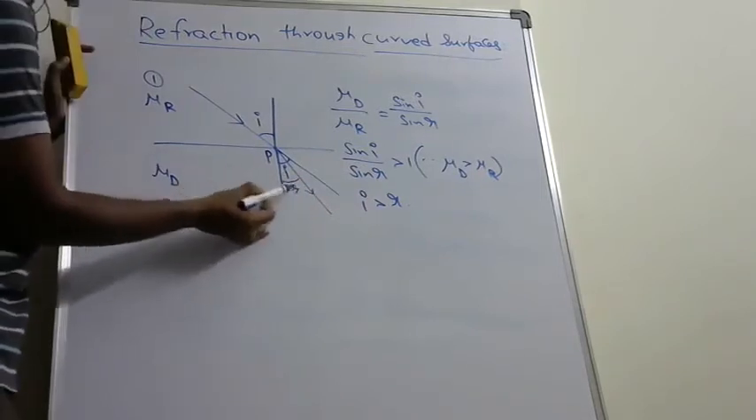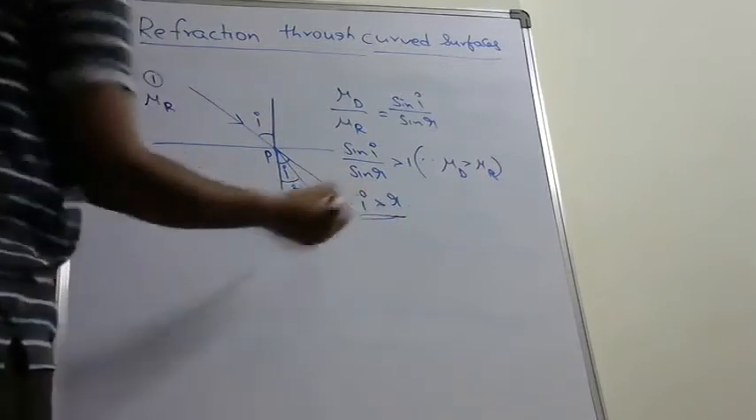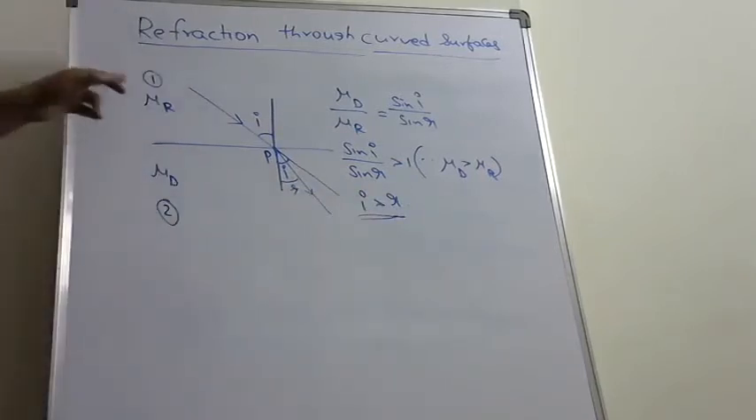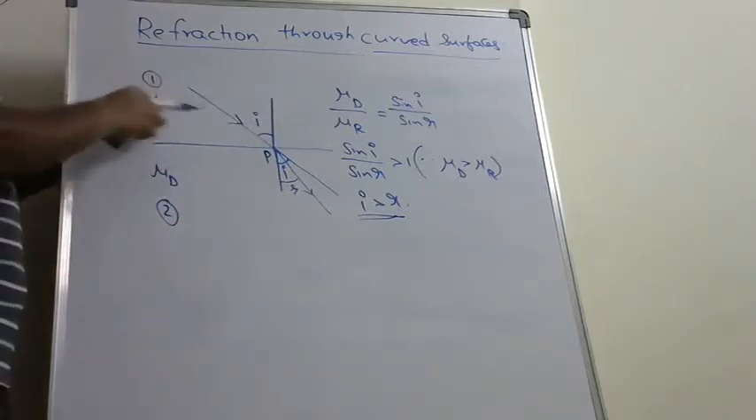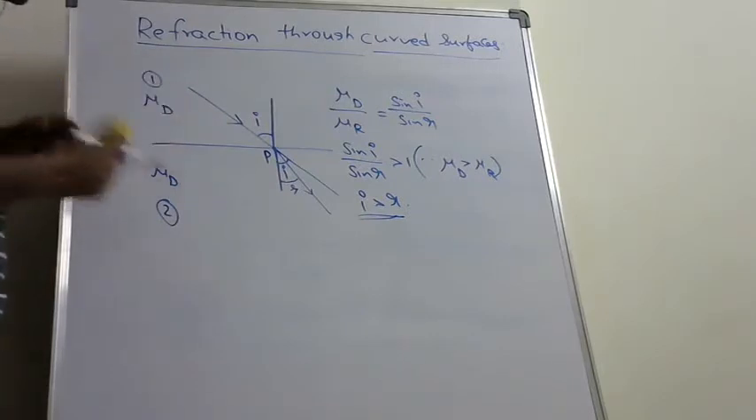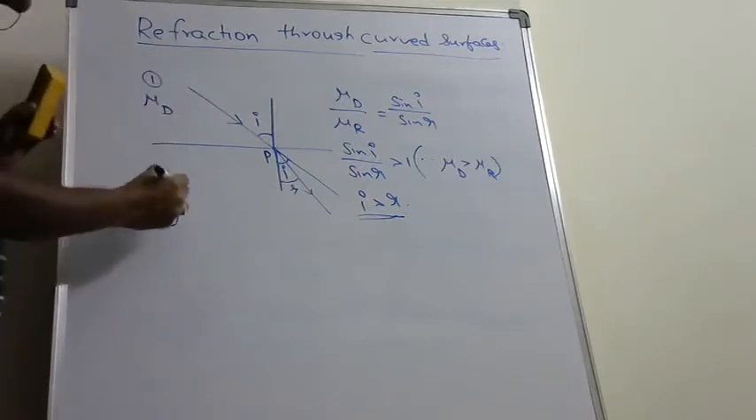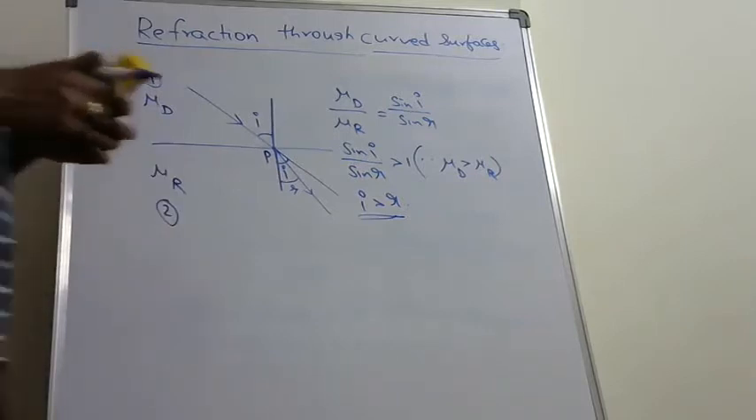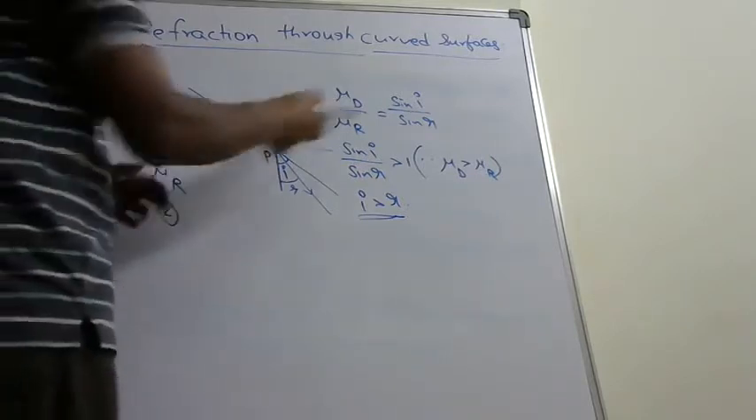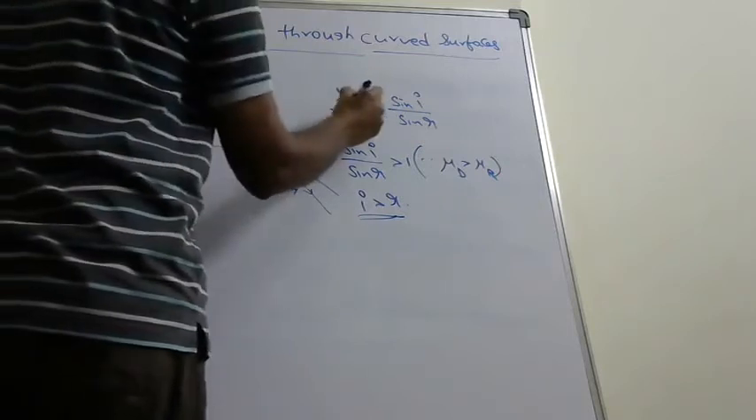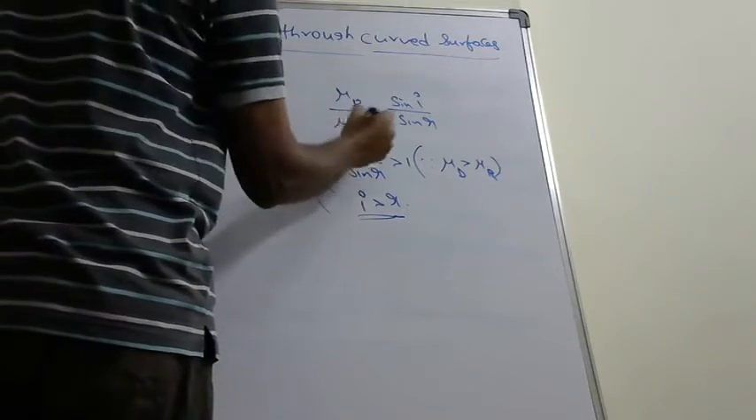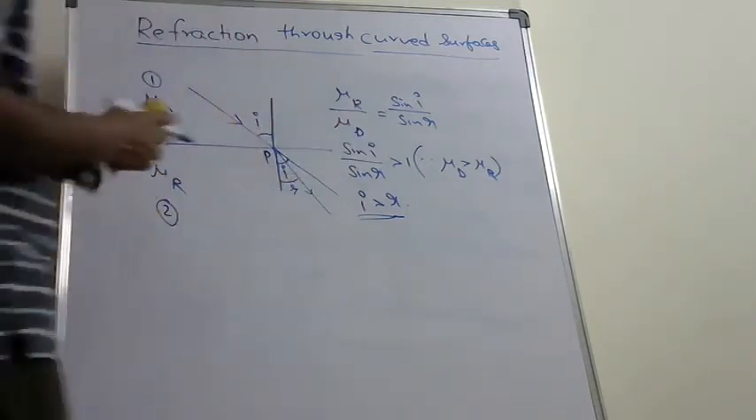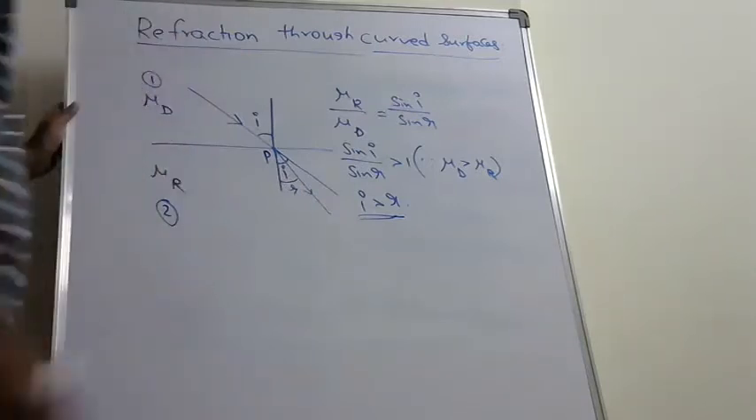Look at this figure, I is greater than r. So when the light ray travels from rarer medium to denser medium, it bends towards normal. Next, suppose the mediums are reversed, suppose this is denser medium and this is rarer medium. Then Snell's law is written as mu r by mu d, refractive index of second medium divided by refractive index of first medium, mu r by mu d is equal to sin I by sin r.